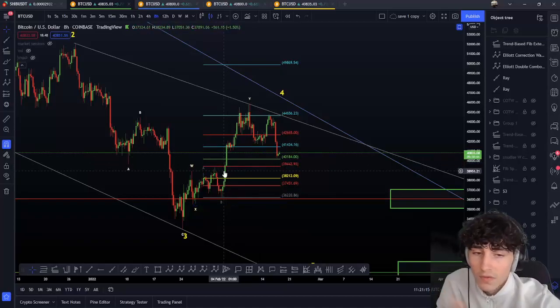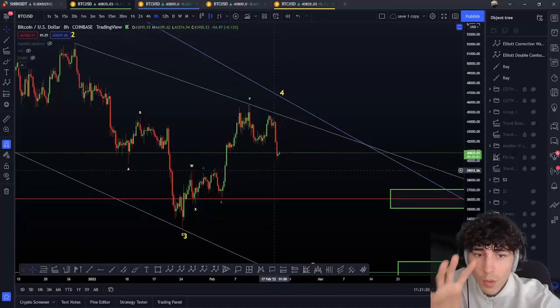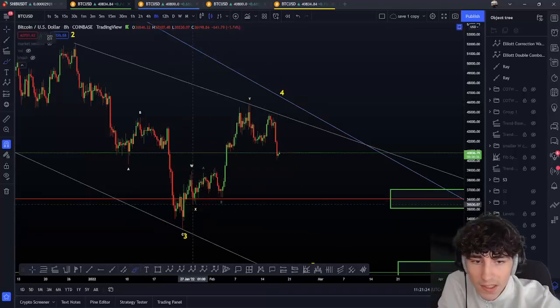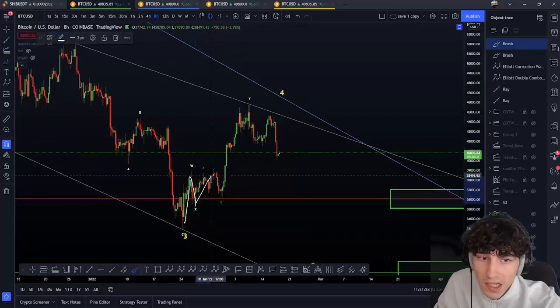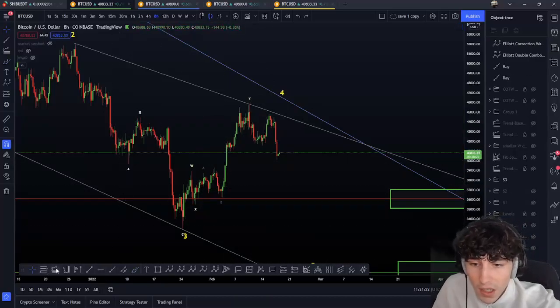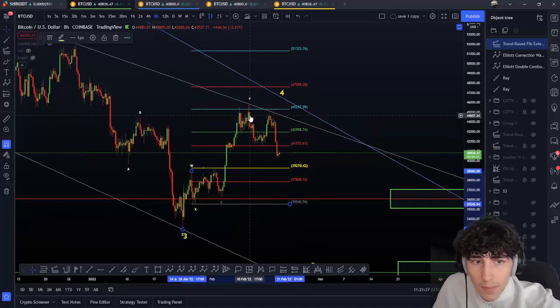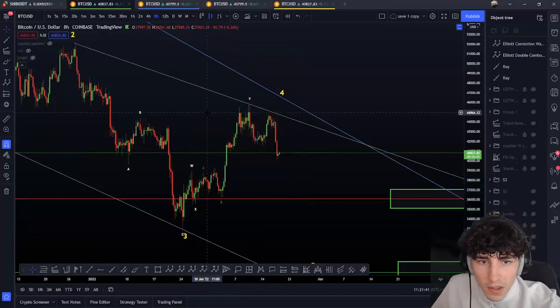Now we were still aware of that possible scenario here, and that was still a possible scenario. Why? Simply because of the bigger pattern. That was just the ABC here, which was only the pattern inside the W, the X, and inside the Y leg here. That's why for the Y leg, now we just have to watch the Y target, and what we reached here is the exact maximum target for a triple correction here. So now what can we expect here?